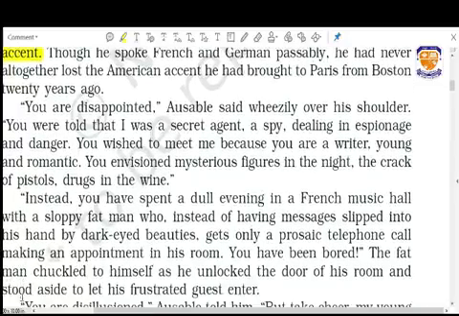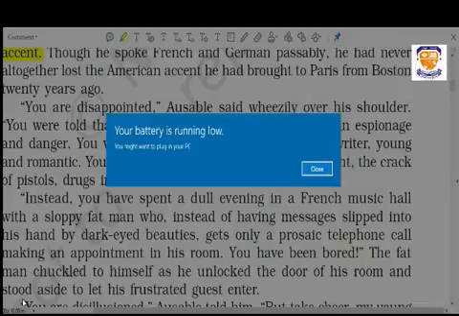Instead, you have spent a dull evening in a French music hall with a sloppy fat man. Fat man? Who is the fat man? Here, the fat man is none but Ajibal. In the second paragraph, we have seen that Ajibal is a fat man. Let me read more. Instead of having messages slipped into his hand by dark-eyed beauties, he gets only a program.